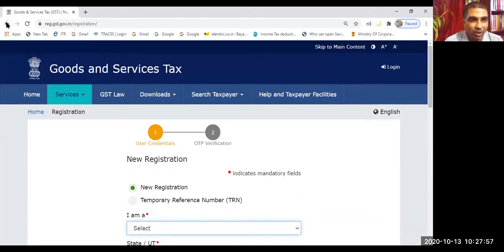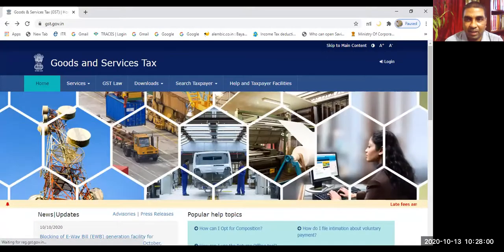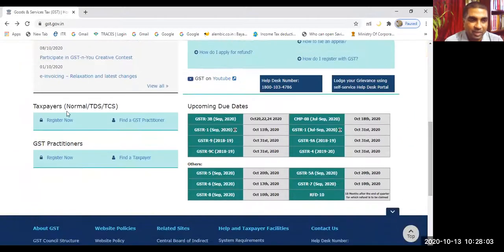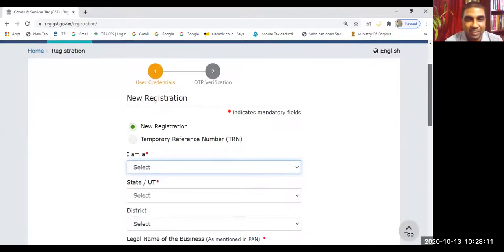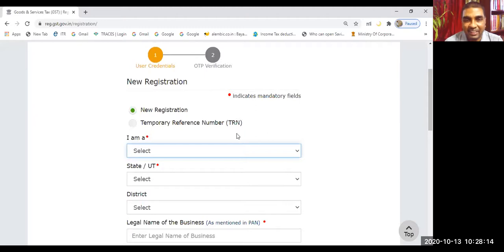Or what I can do, I can go back, as I was telling you. Here also taxpayers can go for register now. You are seeing the same page, isn't it? So first you will be obtaining something called the TRN. What is the meaning of TRN? Please read it out. So, temporary reference number.